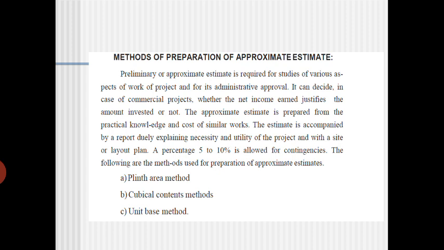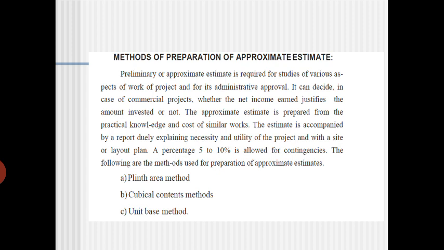It should match with a deviation of around 5% between the detailed estimate and the approximate estimate. With that much accuracy you have to prepare. First we'll go one by one: what the Plinth area method is, what the cubical content method is, and what the unit base method is.